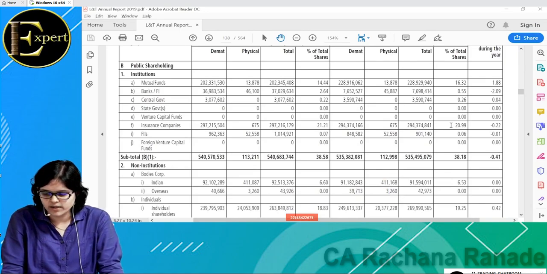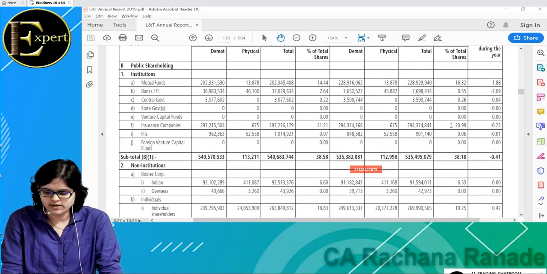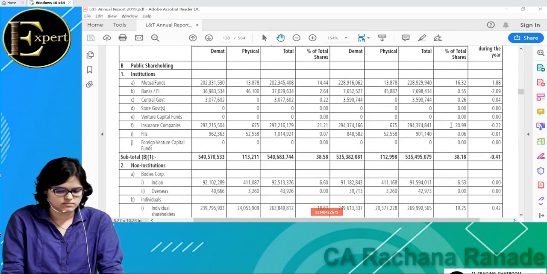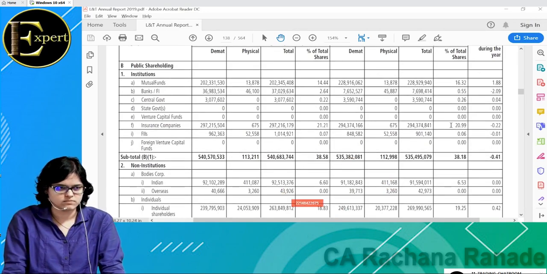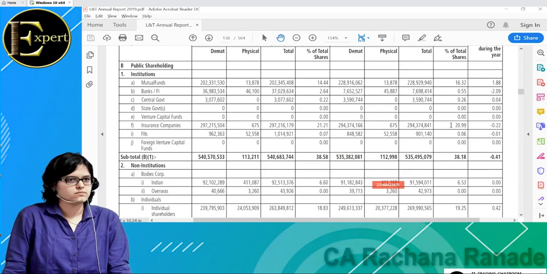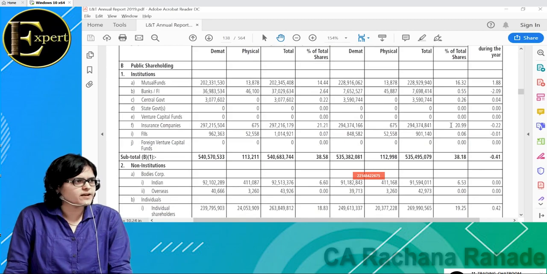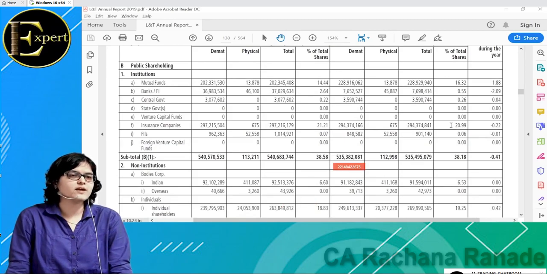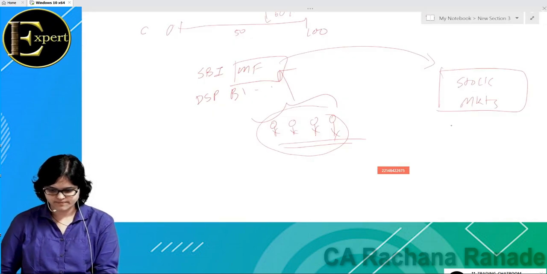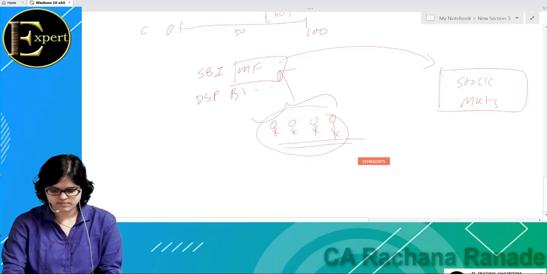Okay, and we'll write down quick examples. Who is the regulator for banks? RBI for banks. Then who is for mutual funds? Wait, we'll not go into mutual funds right now.